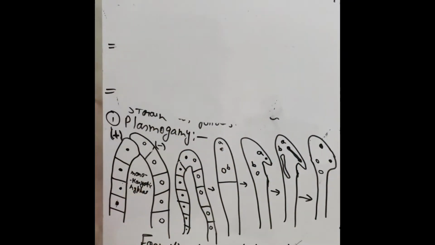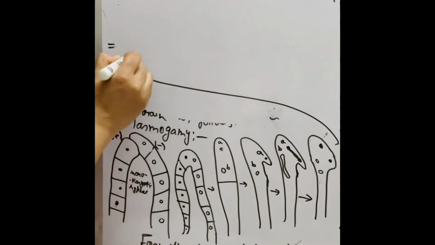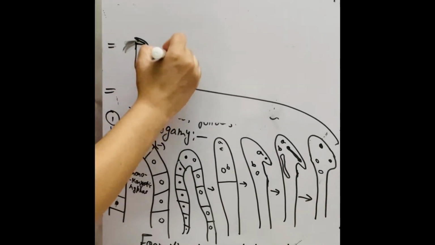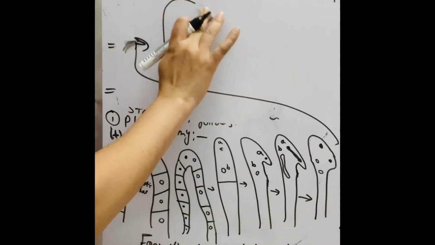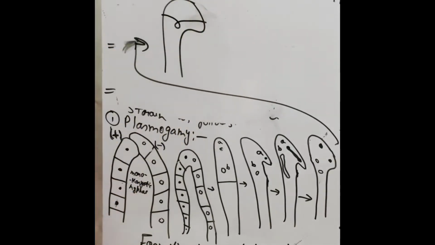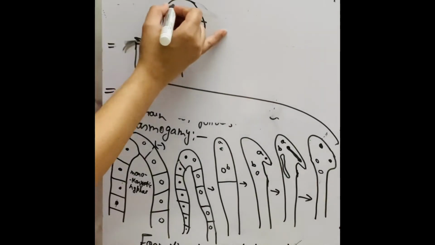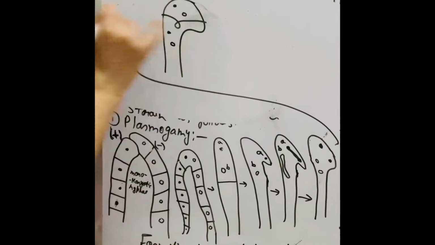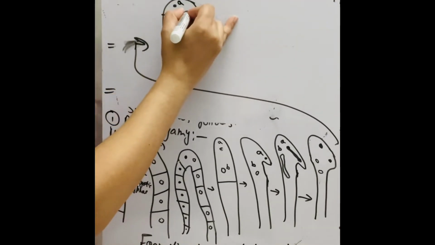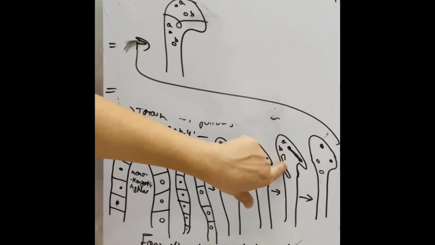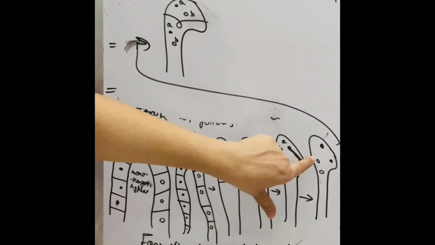What happens in somatogamy? After splitting of the two cell nuclei, the cell starts dividing like this, and when the cell starts dividing, the nuclei also divide in two parts. See, that one is A and B. First the nuclei split, then the cell divides.